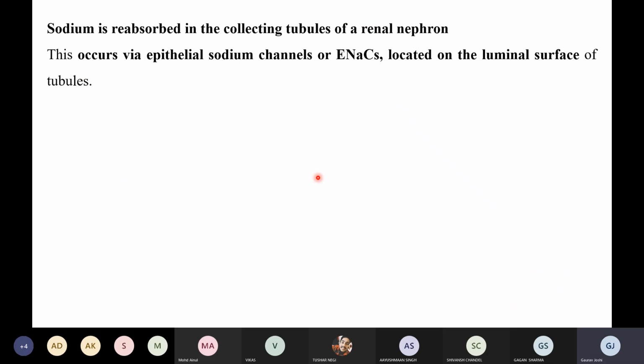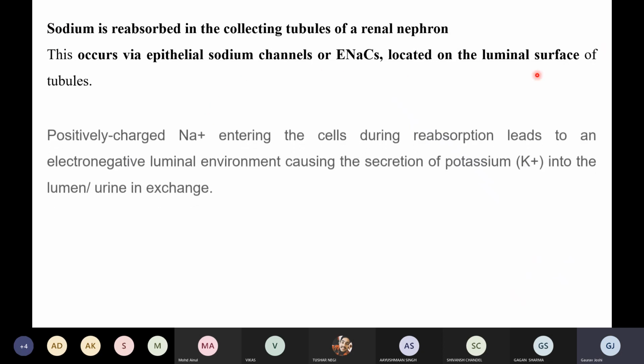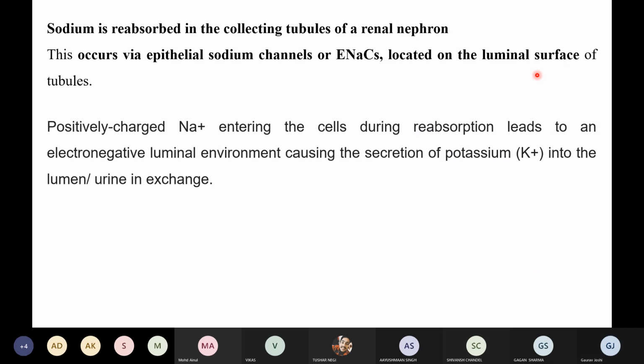Right, so sodium is reabsorbed in the collecting tubules of the renal nephron. This occurs via the epithelial sodium channels, or ENaC, located on the luminal surface of the tubule. So this is a very simple thing. So basically, what was happening before that: positively charged sodium entering the cells during reabsorption leads to an electronegative luminal environment, causing the secretion of potassium into the lumen urine in exchange.